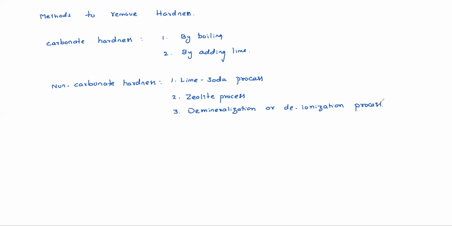So first one, boiling. Just see what happens in boiling in carbonate hardness. Ca(HCO3)2, taking heat, gets precipitated. CaCO3 will be precipitated and can be separated out by sedimentation or filtration.